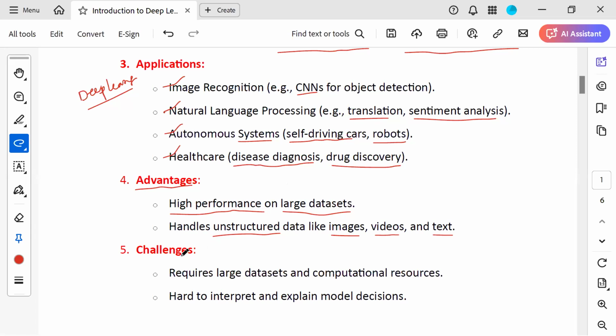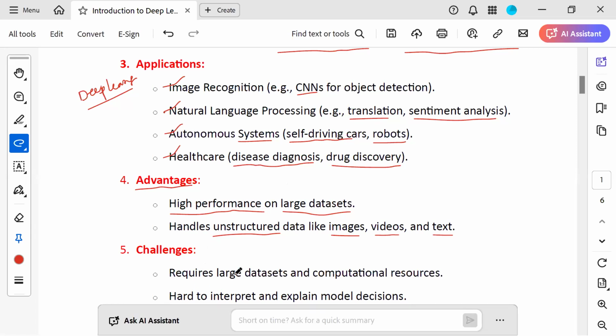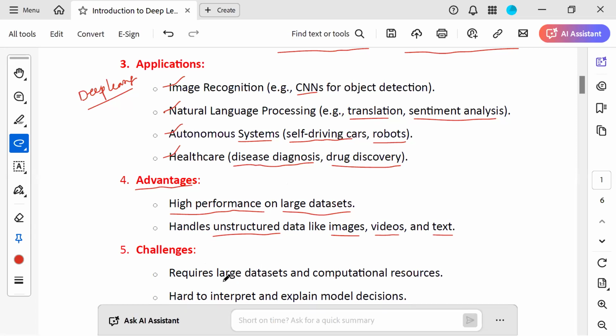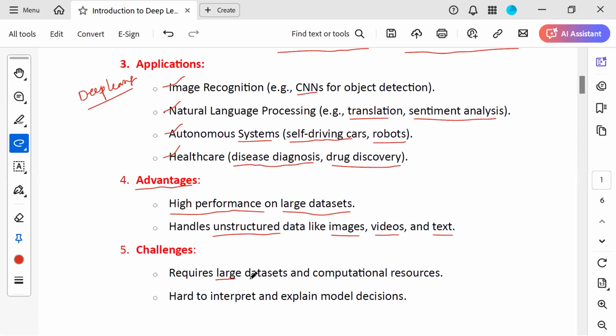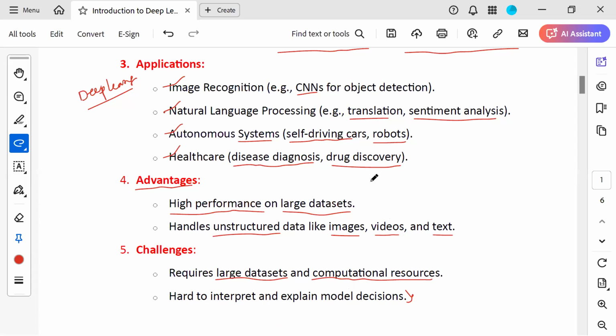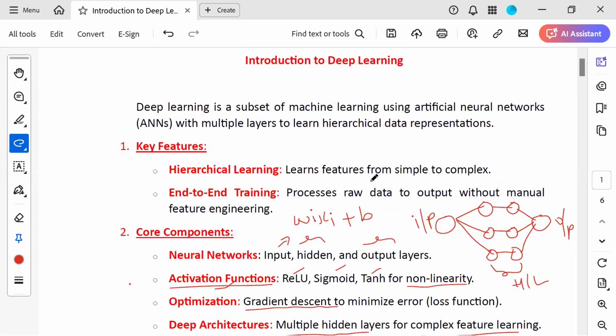So what are the challenges of deep learning? It requires large data sets and computational resources. In order to process these large data sets, we require computational resources. Now you can see it is harder to interpret and explain model decisions. So it is difficult to find out and interpret the model decisions. So this is all about the importance of deep learning.